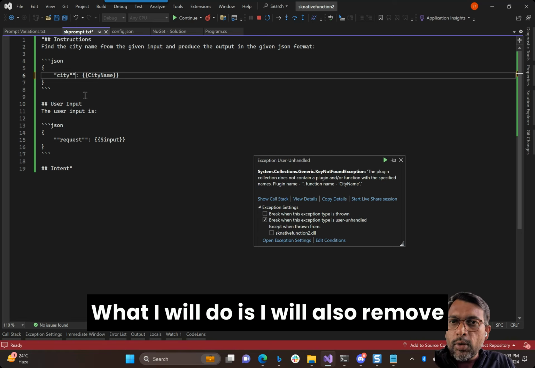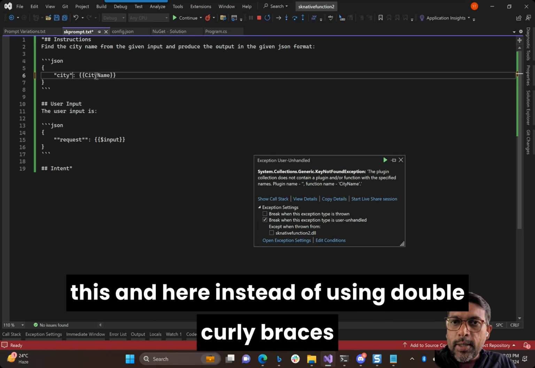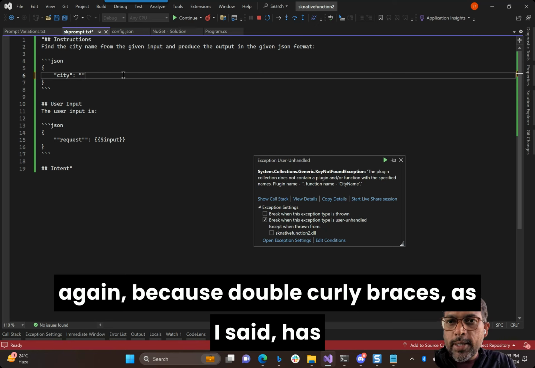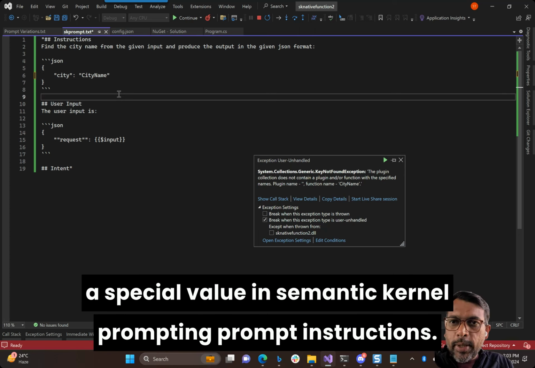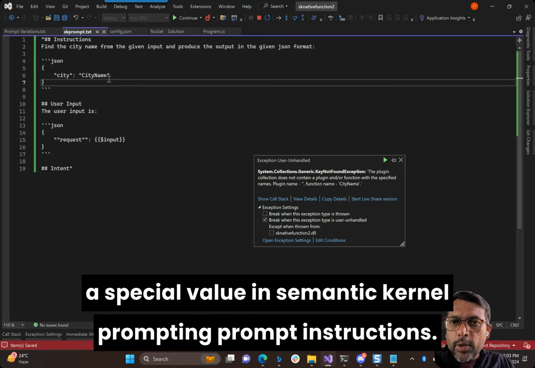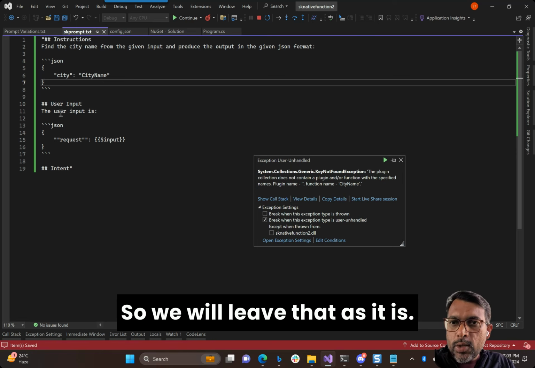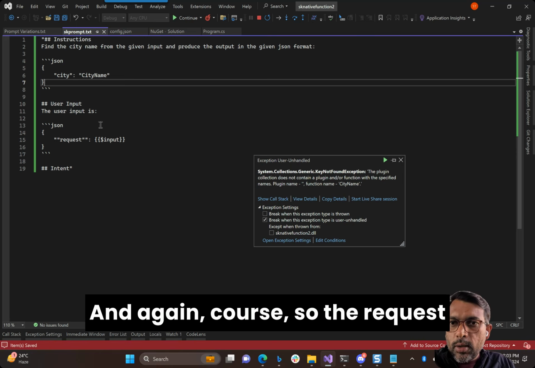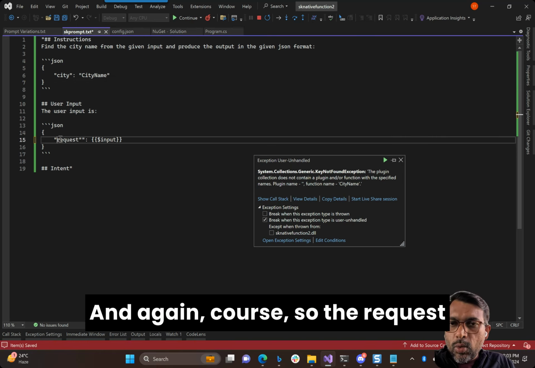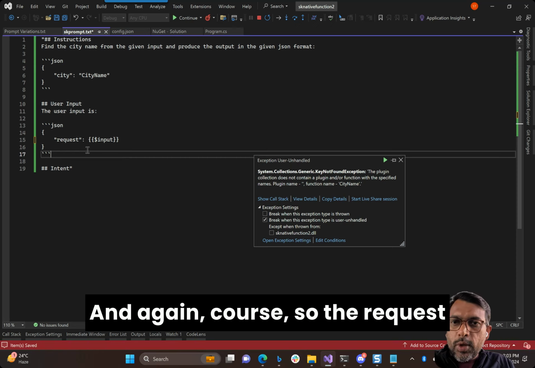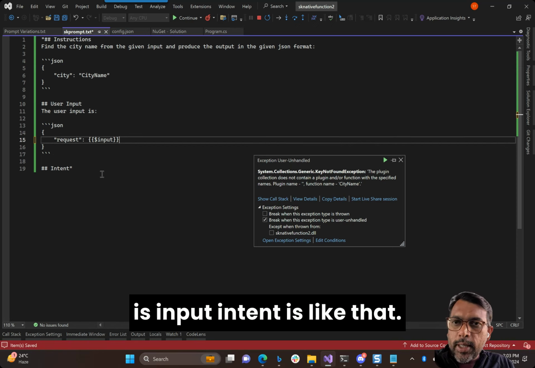What I will do is I will also remove this, and here, instead of using double curly braces again, because double curly braces, as I said, has a special value in semantic kernel prompt instruction. So we will leave that as it is. So the request is input, intent is like that.